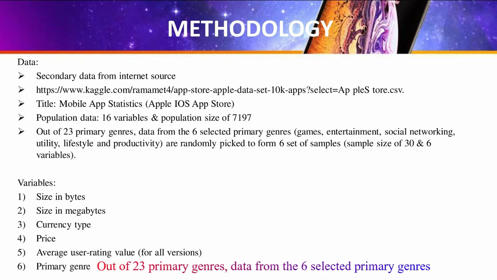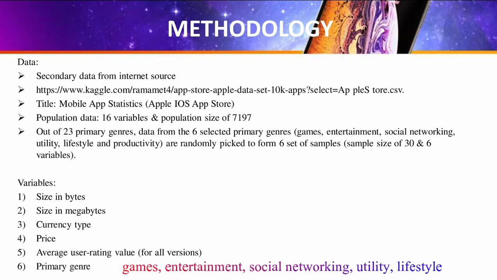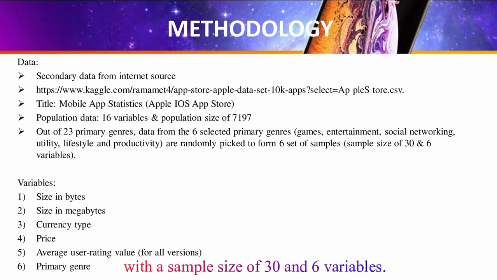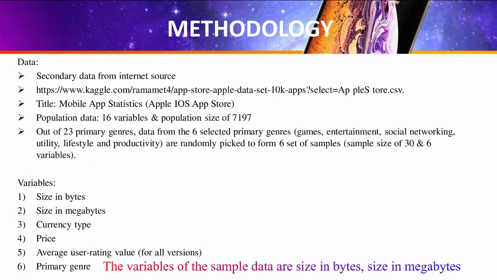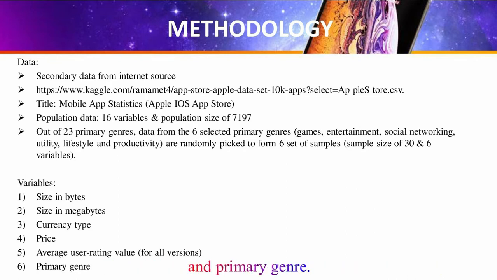Data from the six selected primary genres, games, entertainment, social networking, utility, lifestyle, and productivity are randomly picked to form six sets of samples with a sample size of 30 and 36 variables. The variables of the sample data are size in bytes, size in megabytes, currency type, price, average user rating value for all versions, and primary genres.